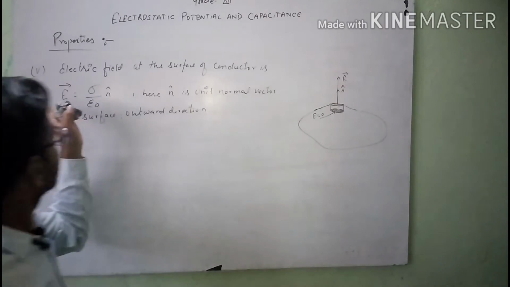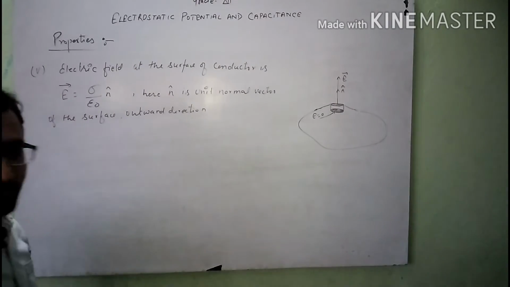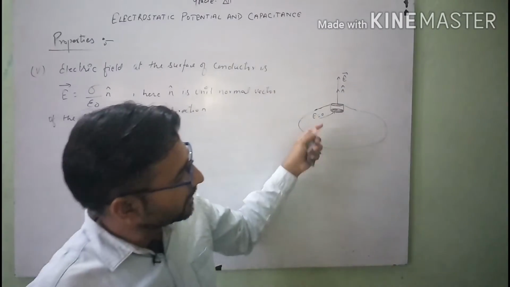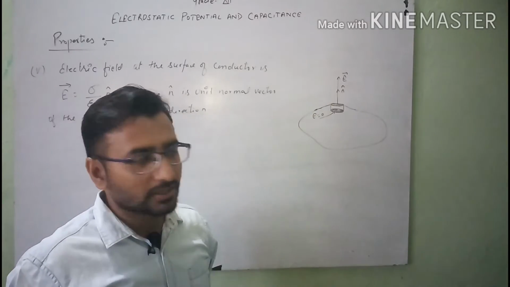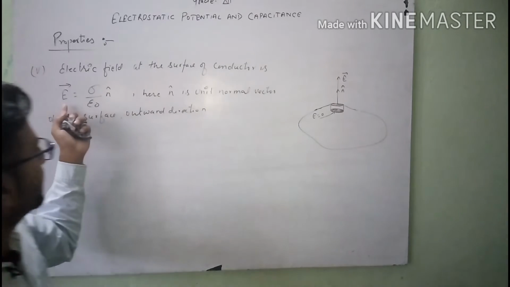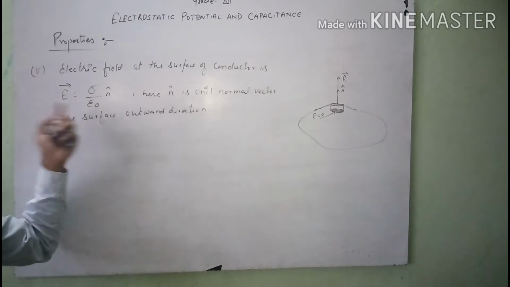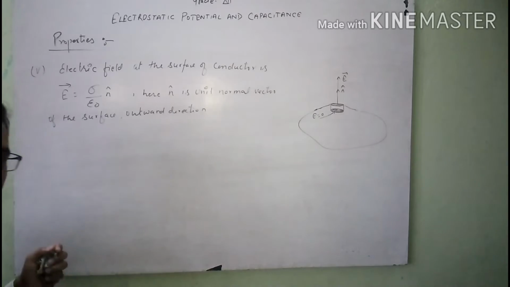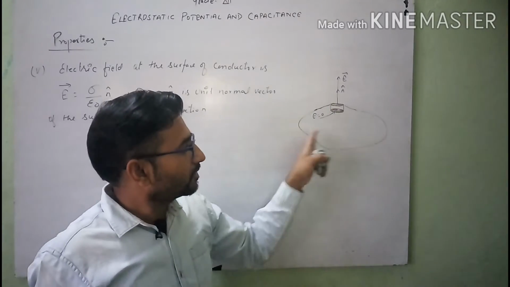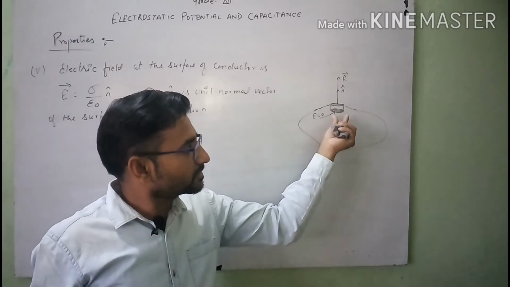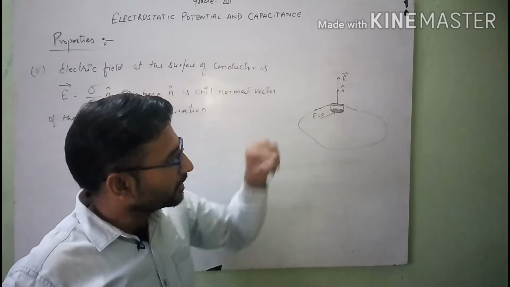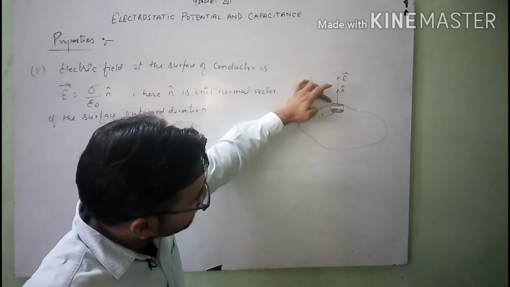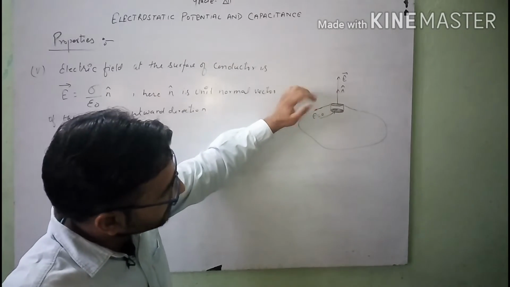For case number 5, we want to calculate the value of the electric field at the surface of this charged conductor, which will be E vector equal to sigma over epsilon naught of n cap. For that we draw a cylindrical Gaussian surface of very small height, in which there are two surfaces, an upper surface and a lower surface.